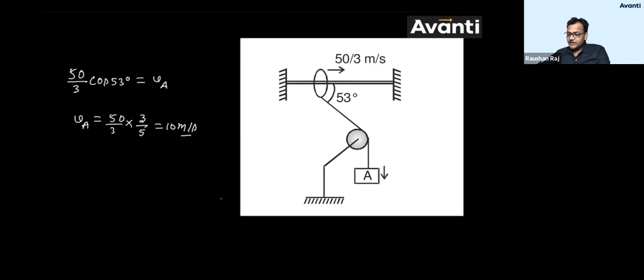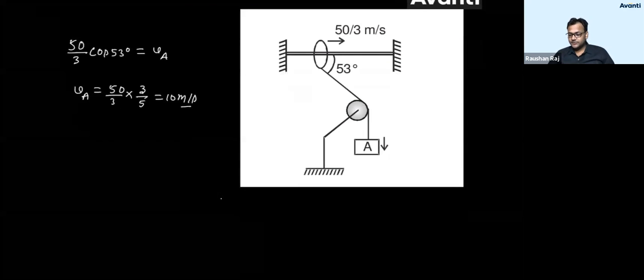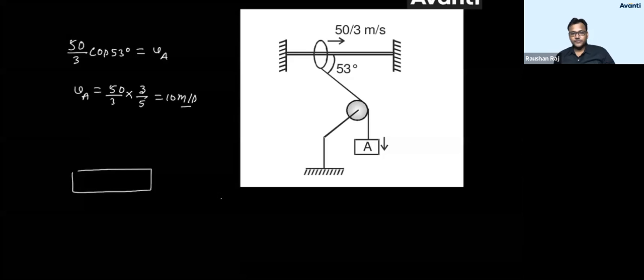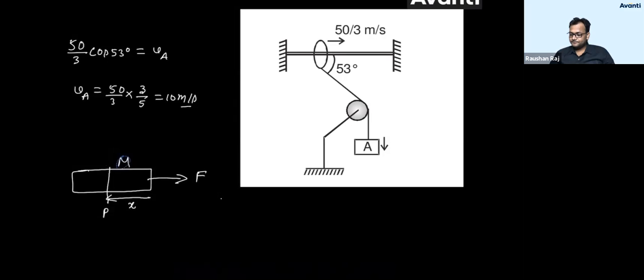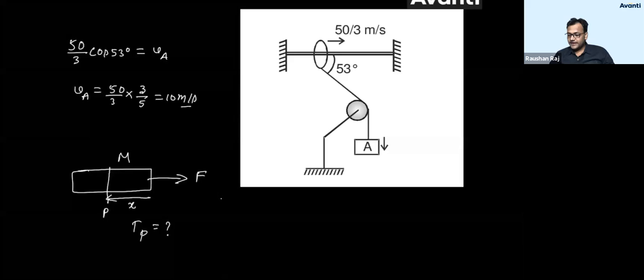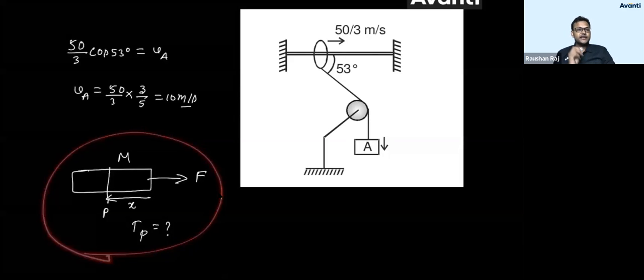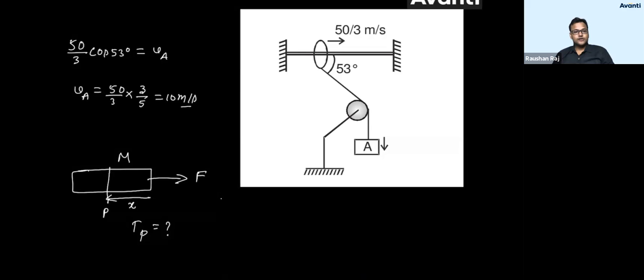This question is very, very famous for the test. किसी भी टेस्ट में जाओगे ना, ये क्वेश्चन बहुत ही फेमस होता है. They'll give you that this has been moved with some force F. They will ask you, if the mass of the string is M, what is the tension at a distance x from this end. If this is point P, mass of this is, let's say, M. They'll ask you what is the tension at P. I've taught you how to find tension in case of a heavy string, heavy rod. समझ में आया बच्चा लोग?